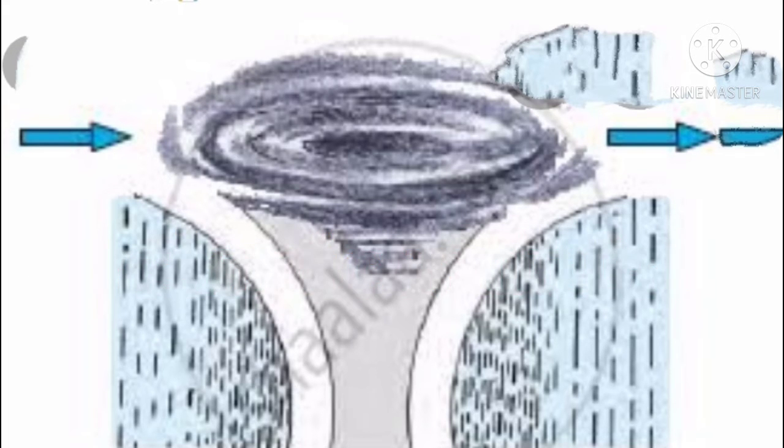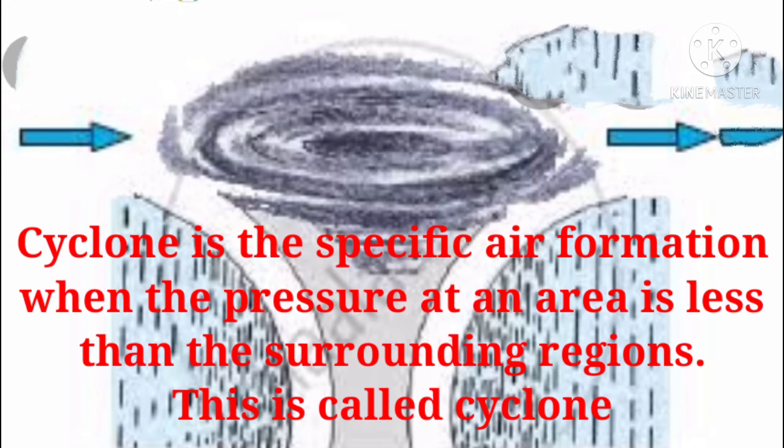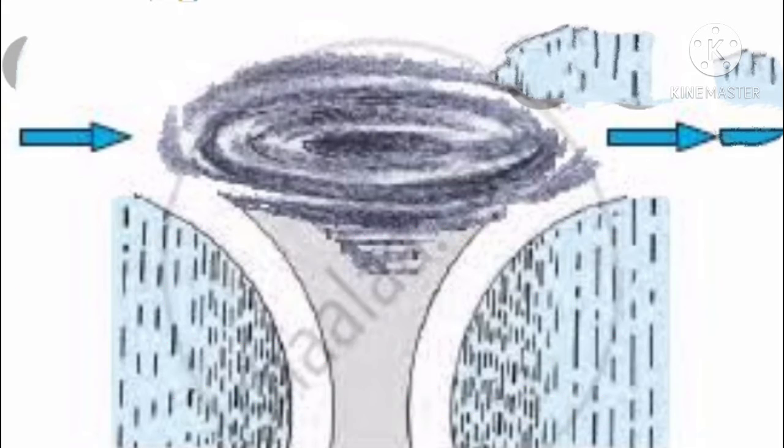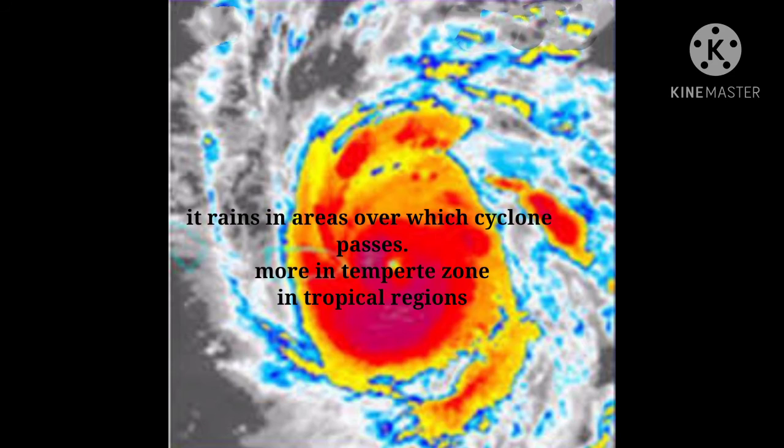Cyclone is the specific air formation when the pressure at an area is less than the surrounding regions. This is called a cyclone. Air from the surrounding region comes towards the center of the cyclone and starts moving upward. As it rises, the temperature of the air reduces, condensation occurs, and rainfall takes place. It rains in areas over which the cyclone passes.